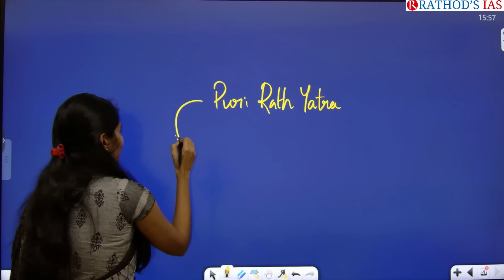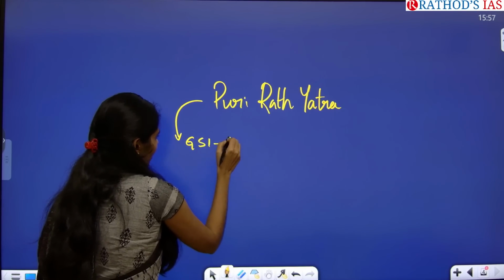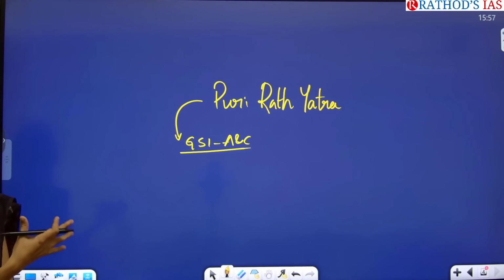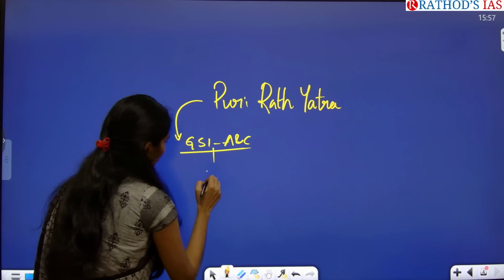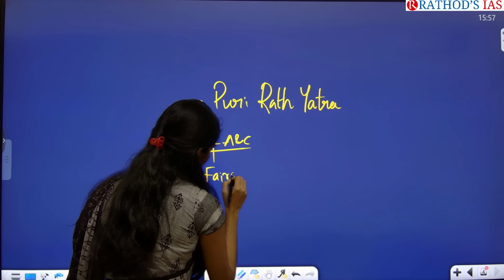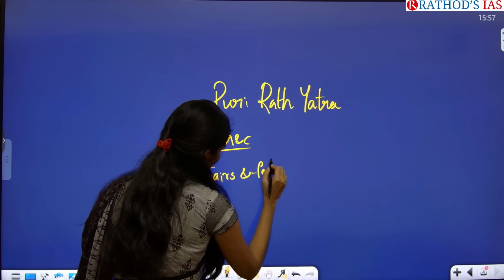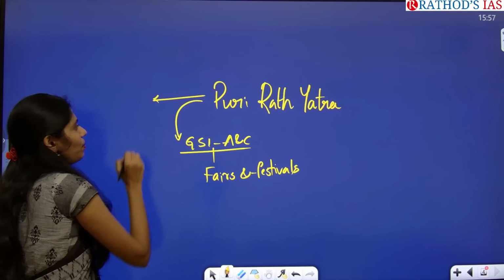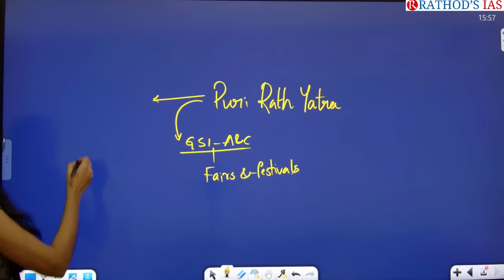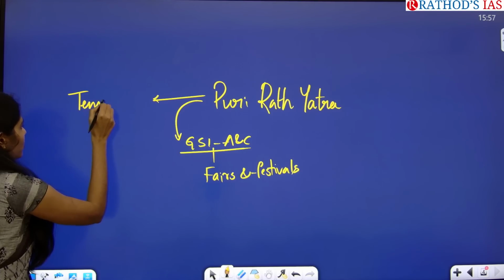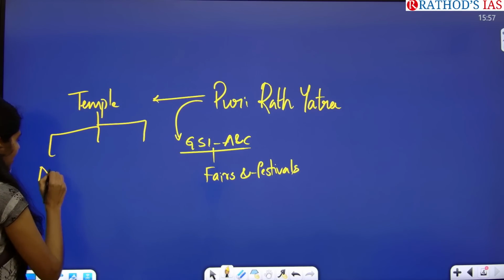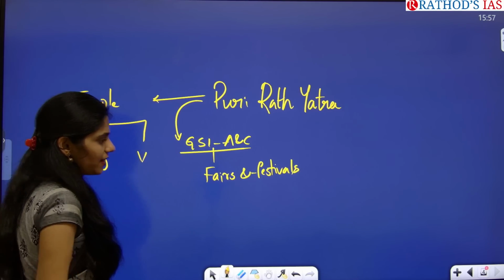So it is related to which subject? GS paper 1 under art and culture, especially from fairs and festivals. Okay, we have this topic of fairs and festivals. And we can even connect this topic with our temple architecture, right? In temple architecture, we have 3 types: Nagara, Dravida and Vesara.